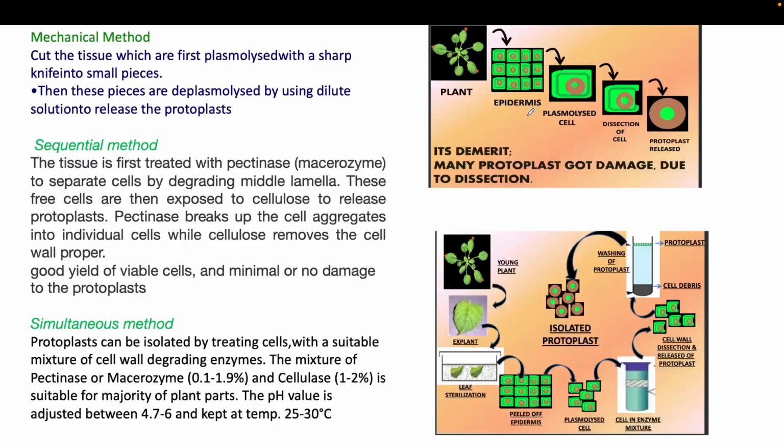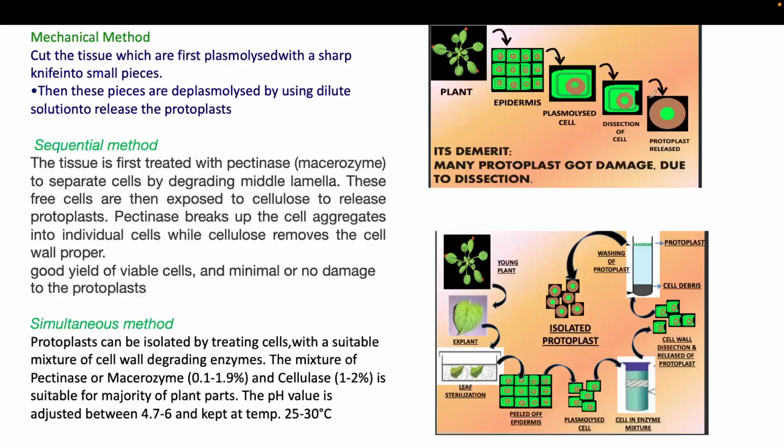Then you have to mechanically dissect your cells and isolate your protoplast, and the protoplast will be released.